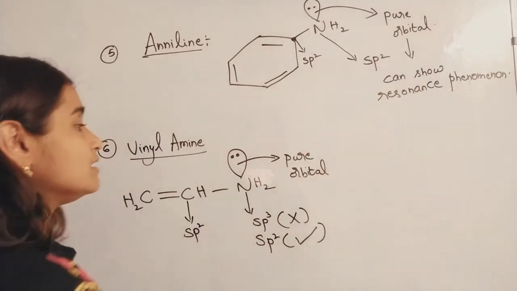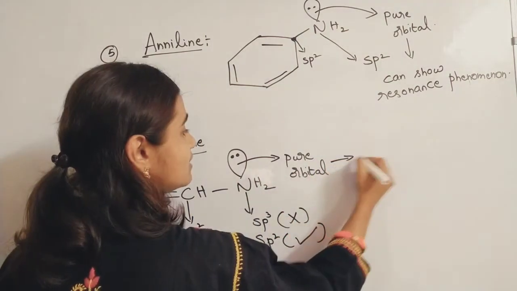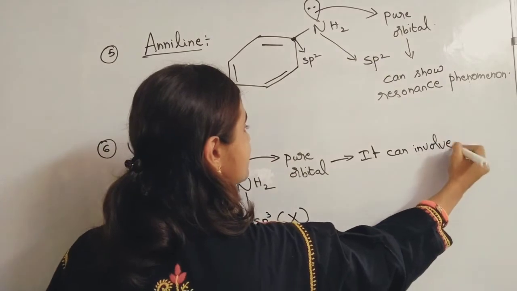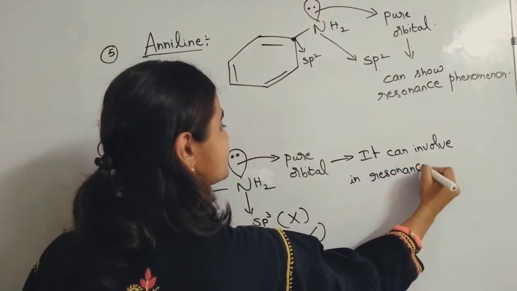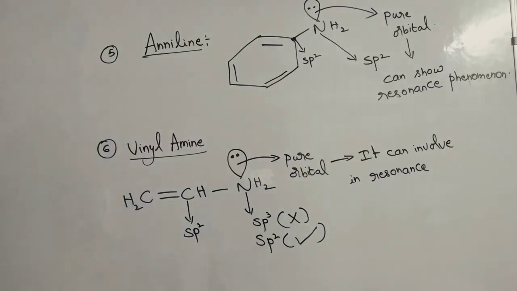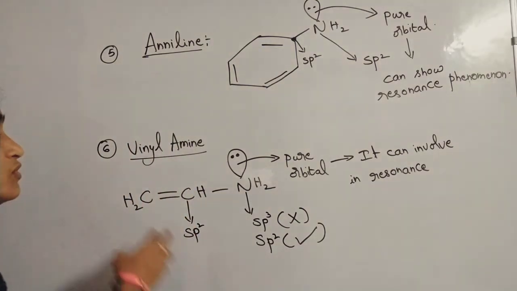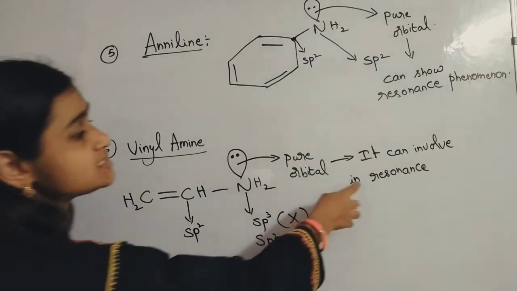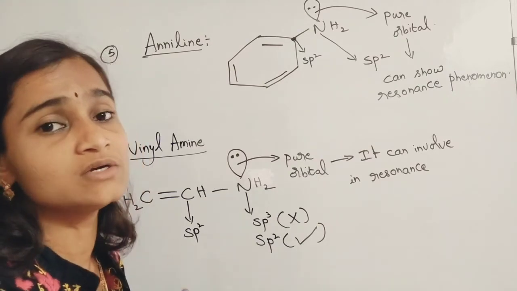Because if it is pure orbital, it can be involved in resonance phenomenon. If it can be involved in resonance, it can have more structures. The more the resonating structures, the more stable is the compound. So for that reason, resonance is considered to give more stability than hybridization for that compound.